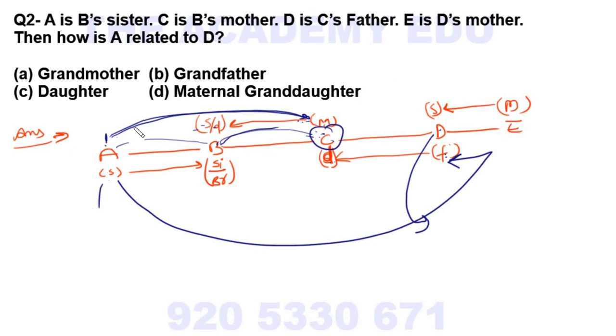So grandson is the, okay, C's sister, here C's sister. So I am granddaughter, maternal granddaughter. Nanaji's maternal granddaughter. Okay, let's start with another question.